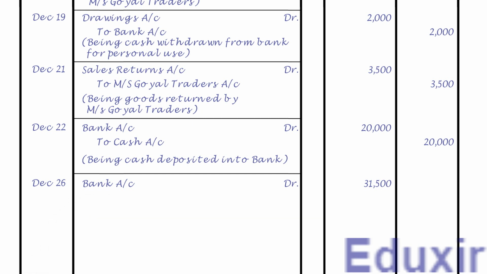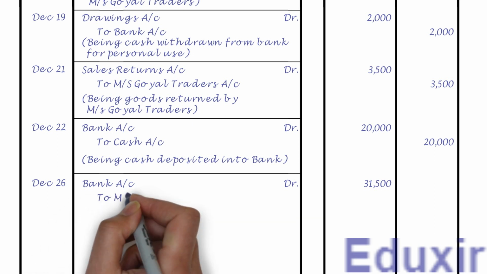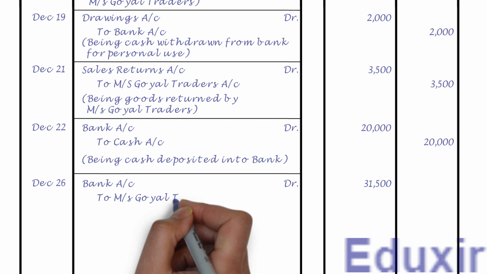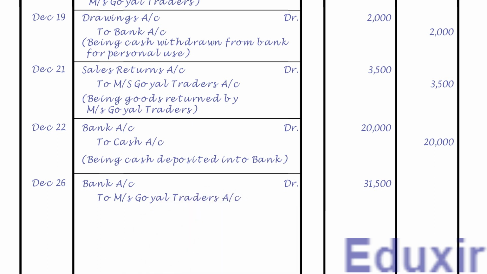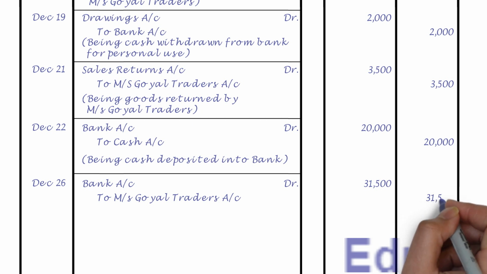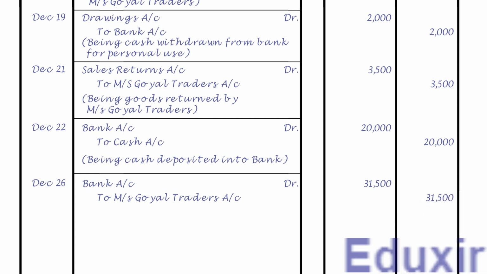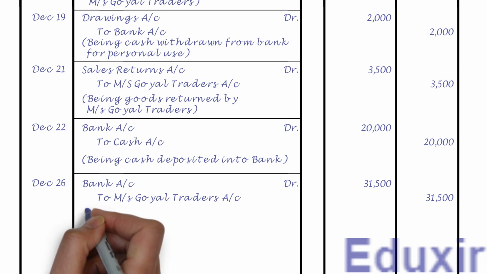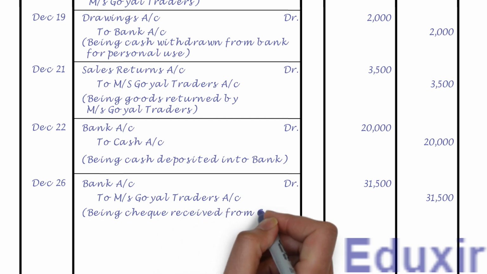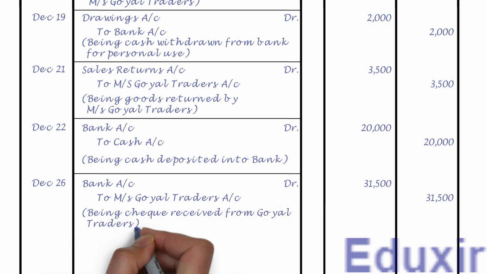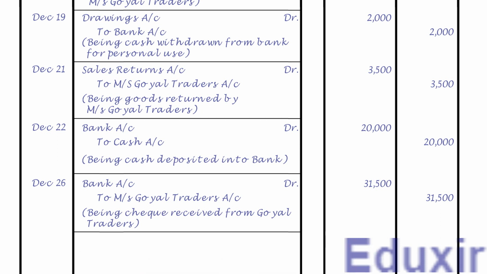Leaving a margin, let us now record the Goel Traders account as the credit entry. Let us also record the credit amount of 31,500 rupees into the credit amount column. Let us now record the narration or description of this transaction. That is, being cheque received from Goel Traders. Let us now draw a line to mark the completion of journalizing of this transaction. That completes the journalizing of this transaction.